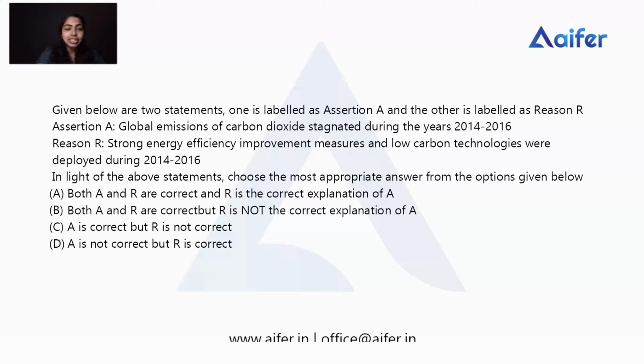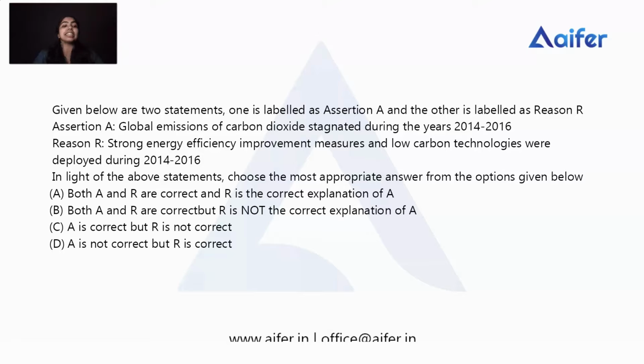Here the reason given is that strong energy efficiency improvement measures and low carbon technologies were developed during those years. It's also true. There are many strong energy efficiency improvement measures, such as low carbon technologies, that were deployed or developed during that period.